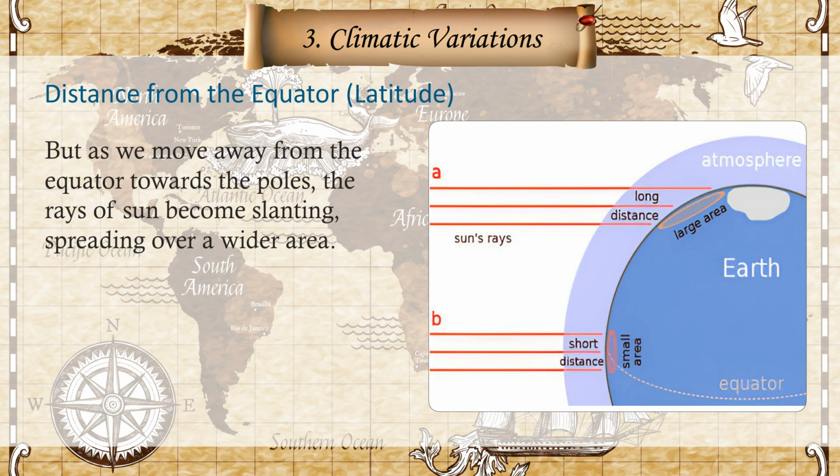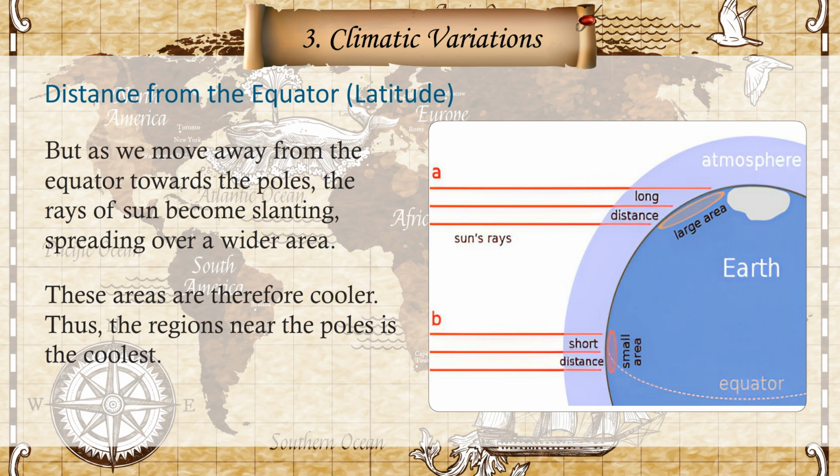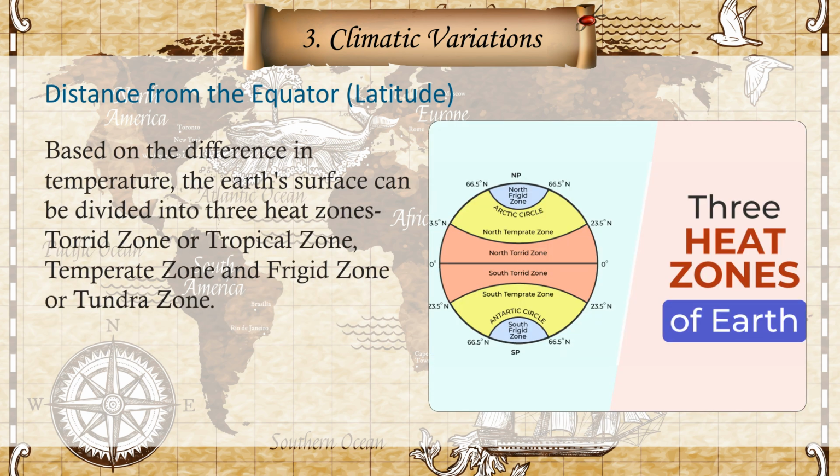But as we move away from the equator towards the poles, the rays of sun become slanting, spreading over a wider area. These areas are therefore cooler. Thus, the regions near the poles are the coolest. Based on the difference in temperature, the Earth's surface can be divided into three heat zones: torrid zone or tropical zone, temperate zone, and frigid zone or tundra zone.